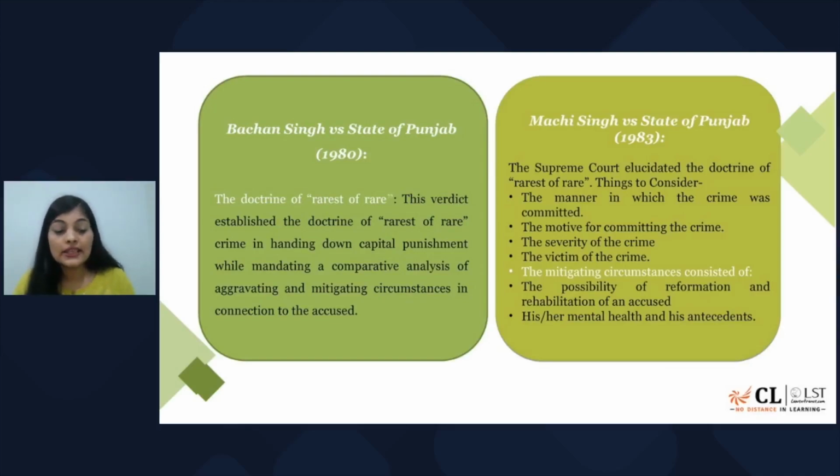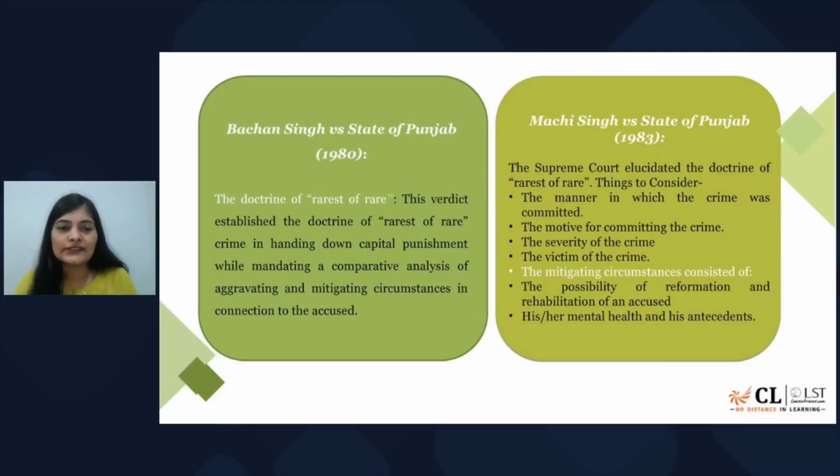First is, what was the manner in which the crime was committed, right? How brutal was it? Was it so brutal that the way the crime was committed makes it a rarest of rare case? Second, what was the motive of committing the crime, right? Third is, what was the intensity, the severity of the crime, and who was the victim?